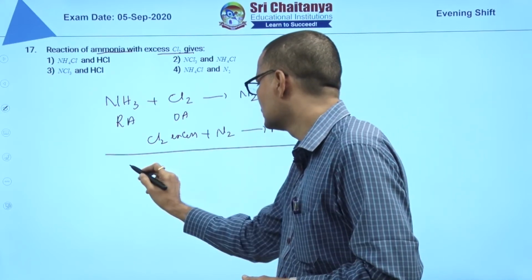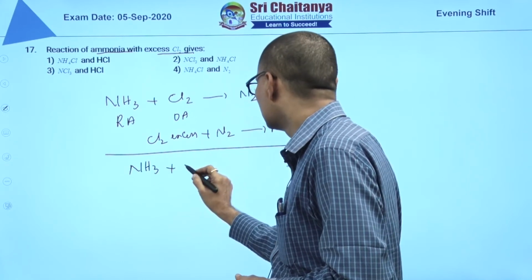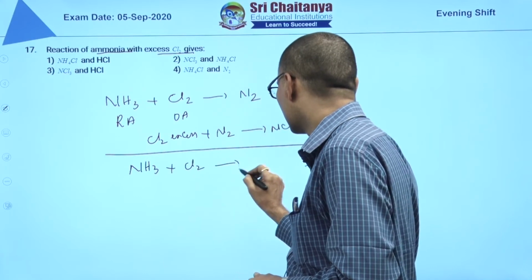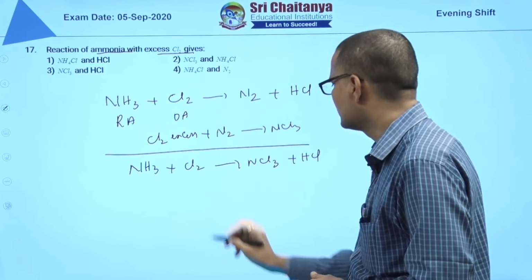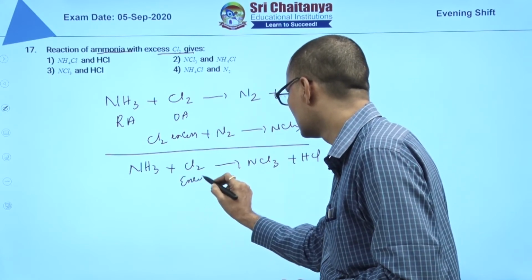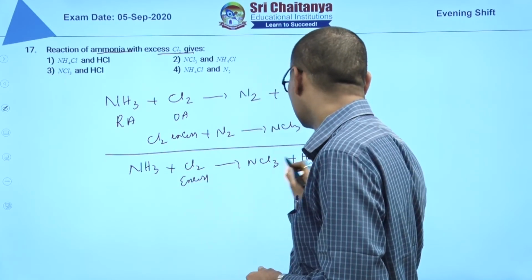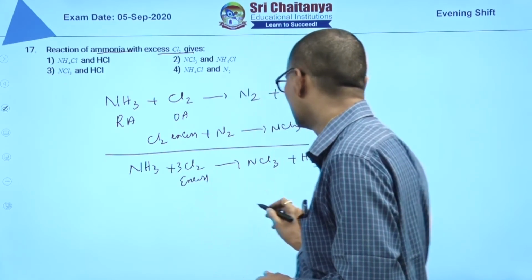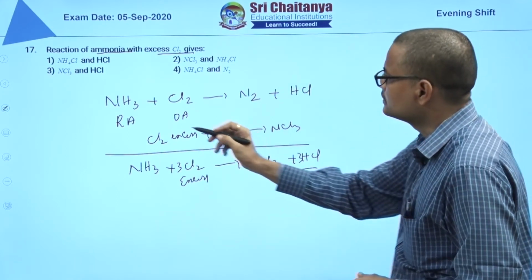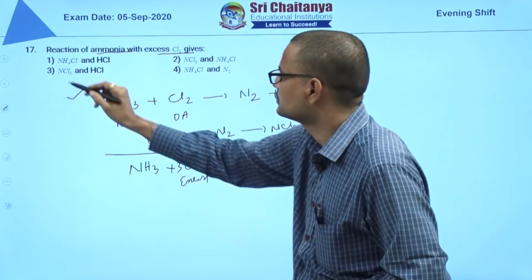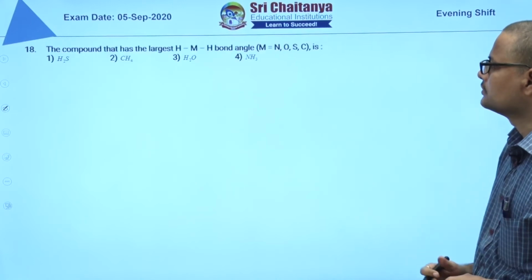So net reaction is ammonia reacts with Cl2, you will get NCl3 and HCl with excess chlorine. So you can take 3 Cl2, you can take NCl3 plus 3 HCl. You will get NCl3 and HCl. Answer is 3. Next 18th question.